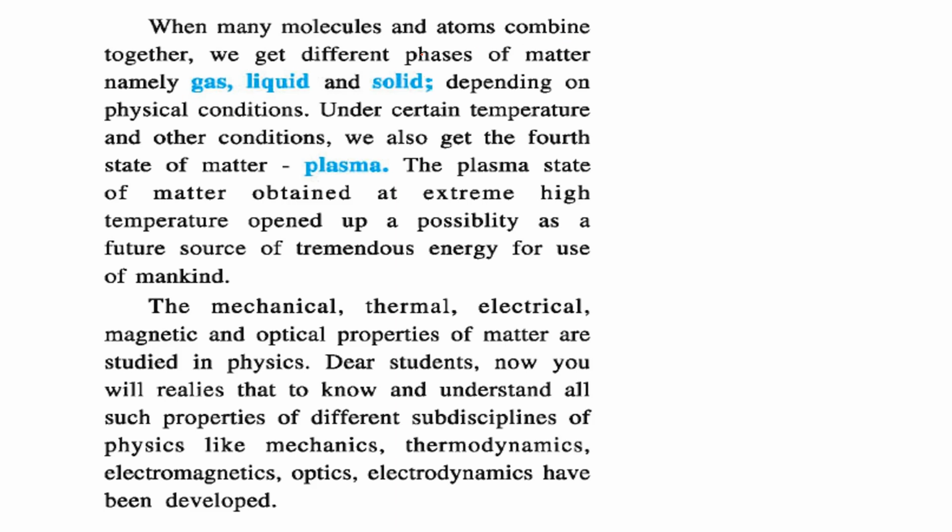When many molecules and atoms combine together, they form matter, and the matter can be gas, liquid, or solid, depending upon in which physical conditions they are. And under certain temperature and conditions, we have the fourth state of matter, which is plasma. Plasma is the fourth state of matter. The plasma state of matter is obtained at extremely high temperature, and this has opened up possibilities as a future source of tremendous energy for mankind.